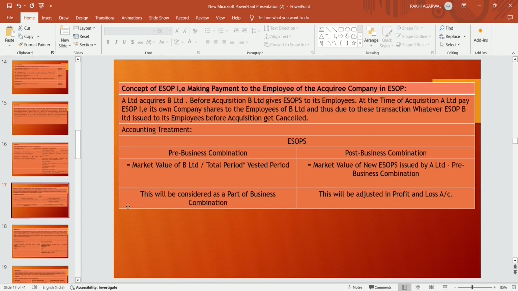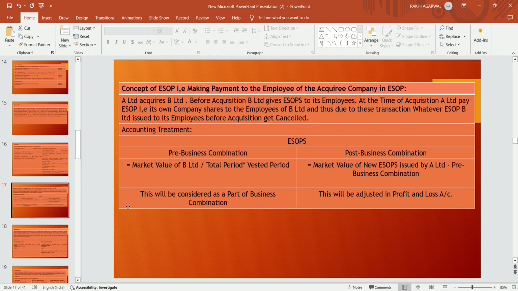Now, the concept of ESOP, that is, making payment to employees of the acquired company in ESOPs. Suppose A Limited acquires B Limited, and before acquisition B Limited gave its employees some ESOPs.